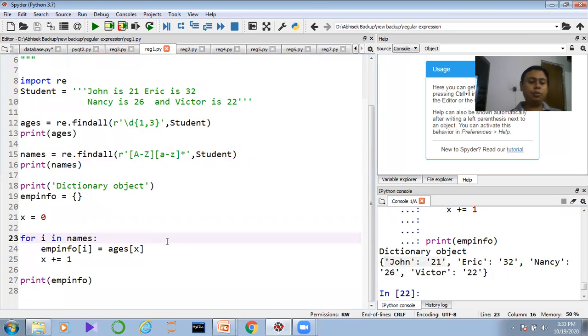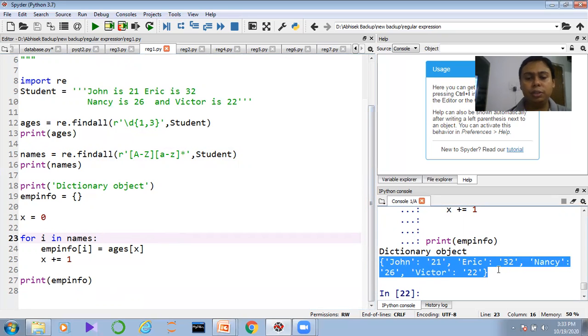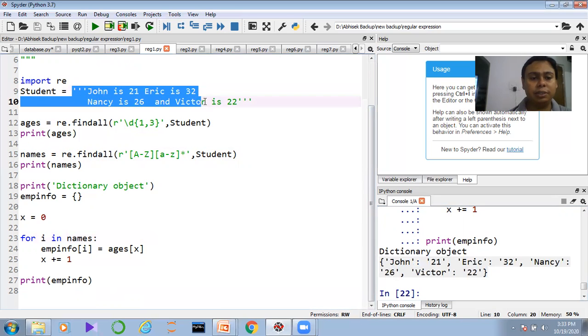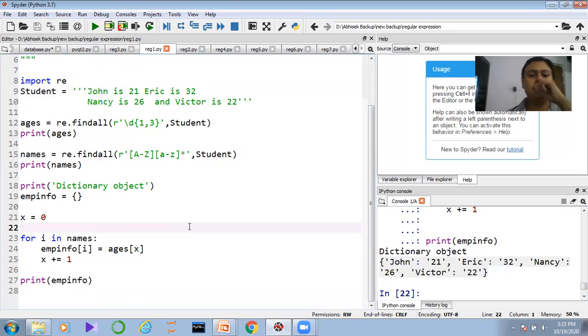Now guys, if you don't have an idea of the dictionary object, I suggest you go to my dictionary tutorial, and from there you can understand what a dictionary basically is. Okay, so now we are able to create the data from the string to a dictionary. That is basically our string data, and the outcome is finally our dictionary data.